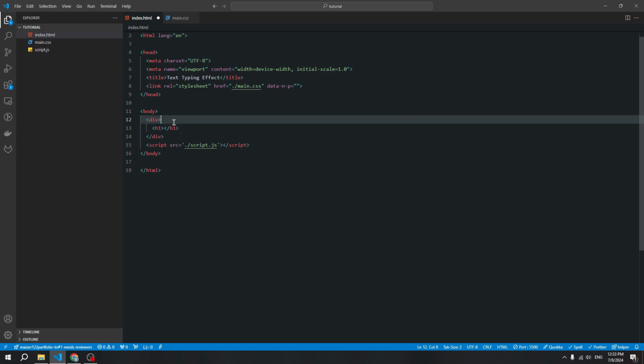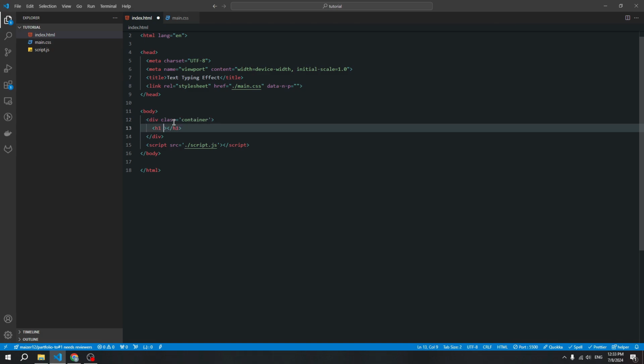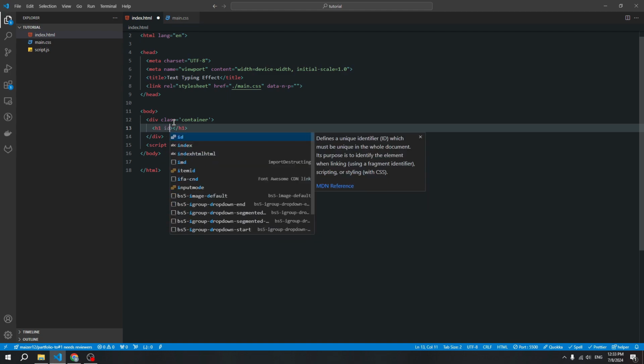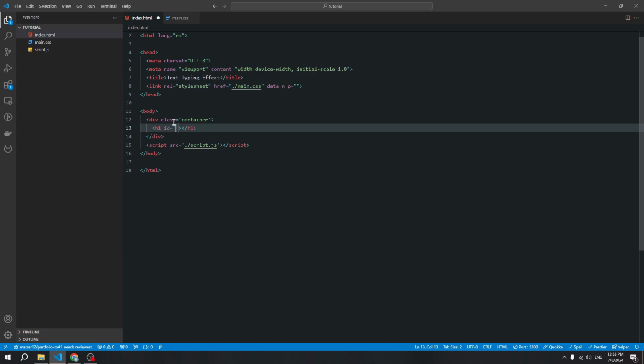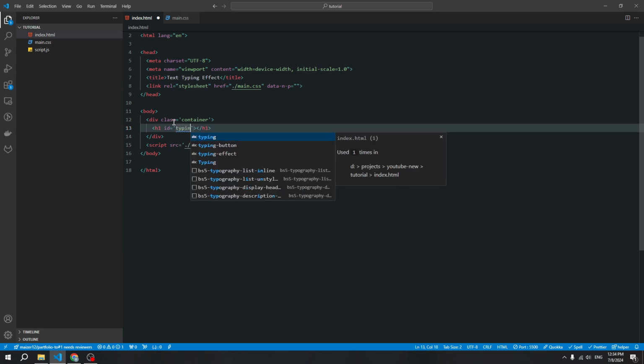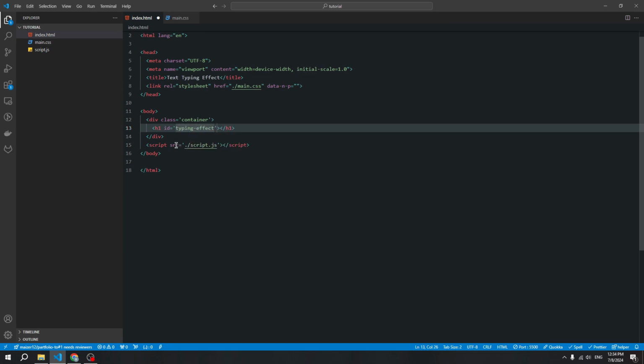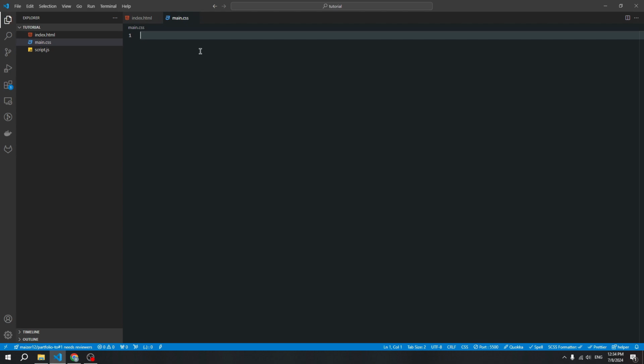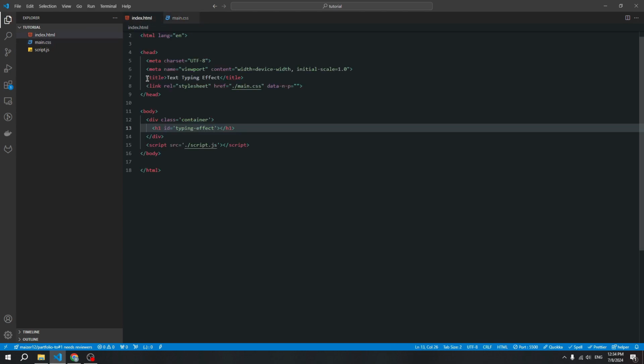Okay, and now we need to add a class for our container and an ID for our text. We'll be using this ID to create logic using JavaScript. Create the ID. We can write typing effect. Okay, and now we need to create a file with styles. I created main CSS and you also need to connect this file inside your head.